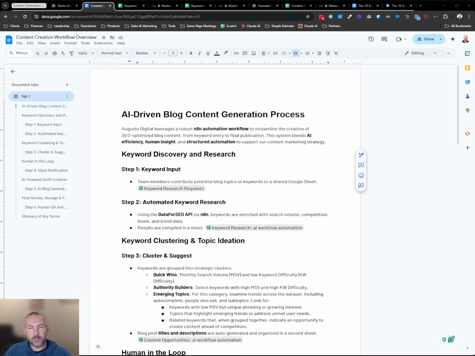We do that research. We go figure out what are the related keywords, what are other people searching for? What's the monthly search volume? How much does it cost if we wanted to run ads against that keyword? How difficult would it be to rank for that?